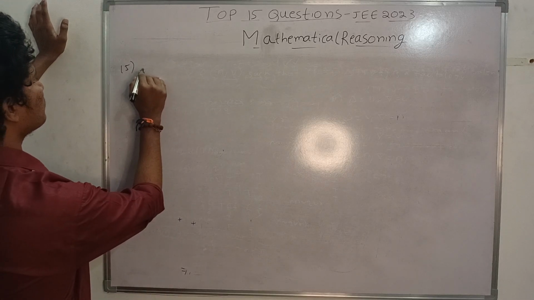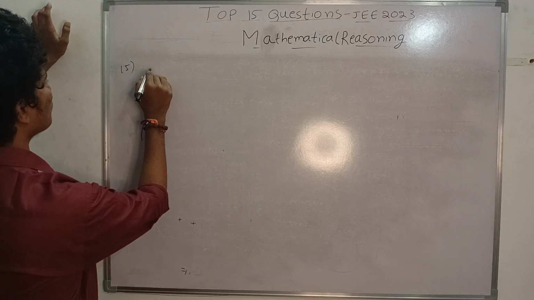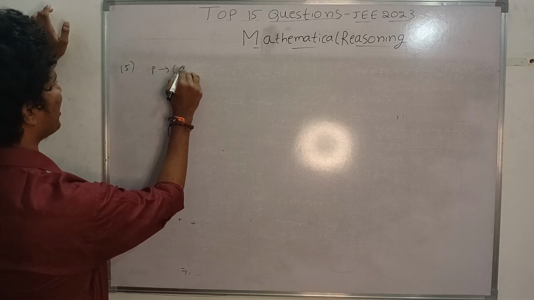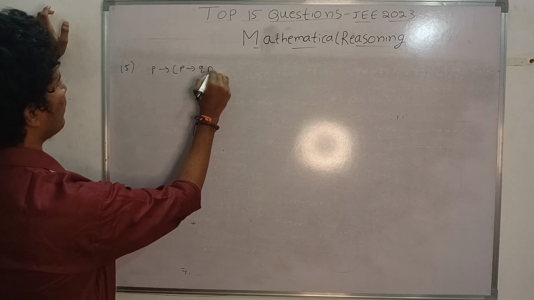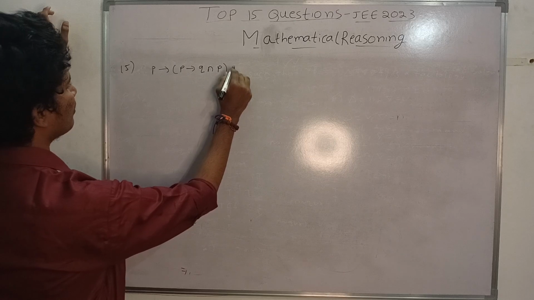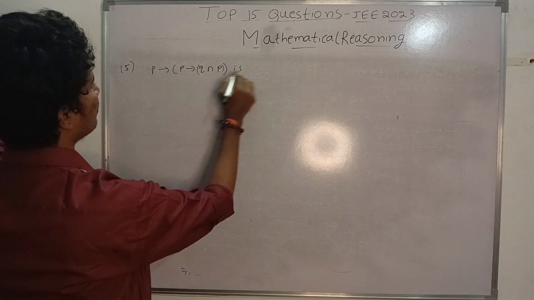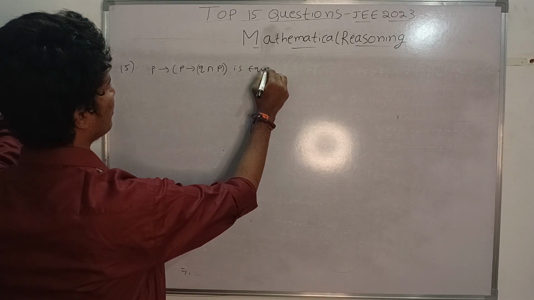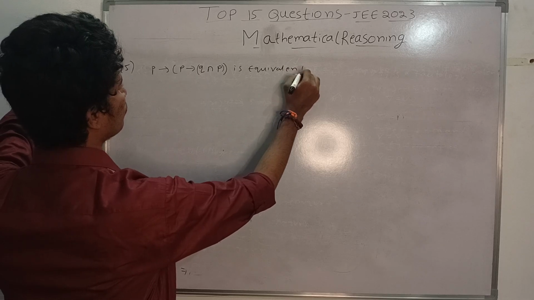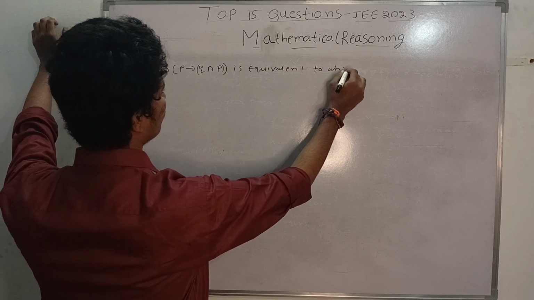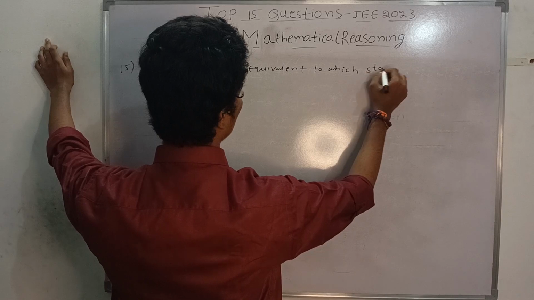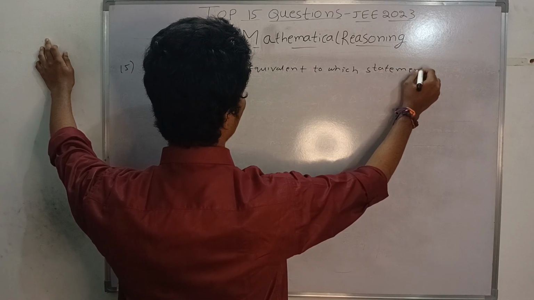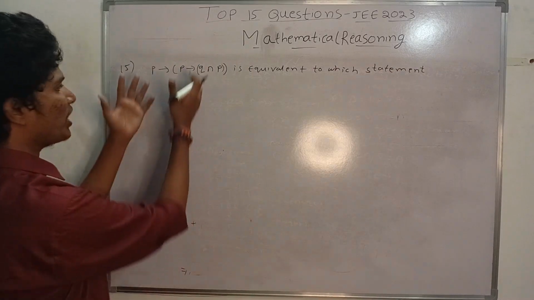The 15th question is: P implication Q and P is equivalent to which statement? So basically we have to deduce this.